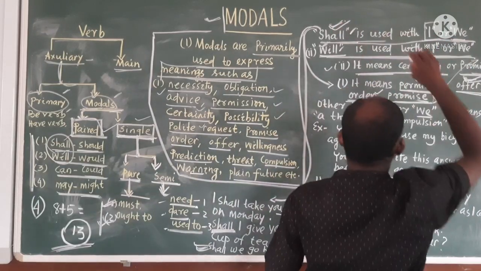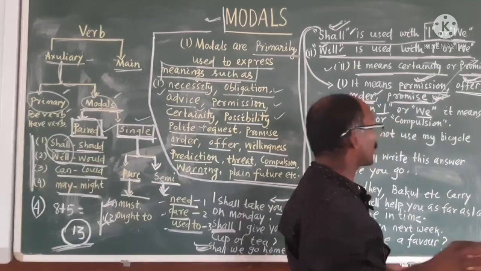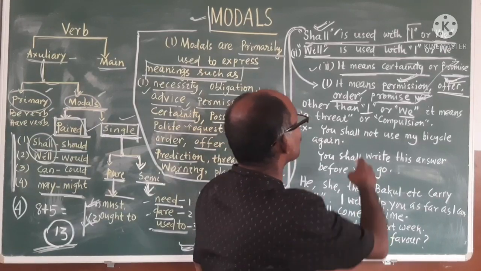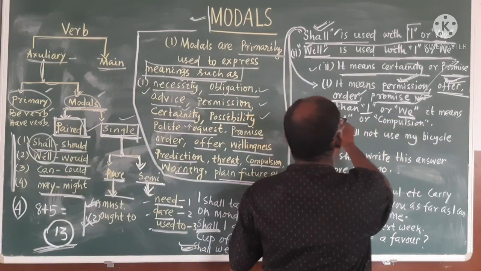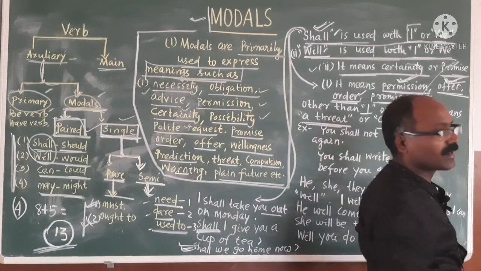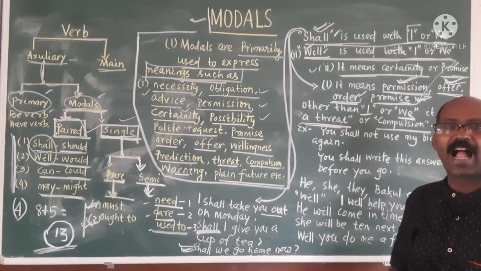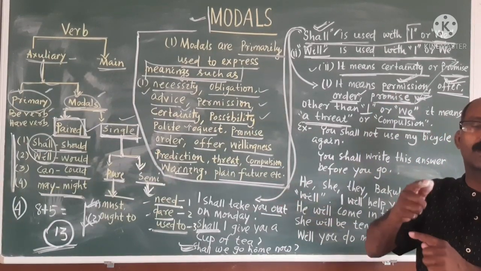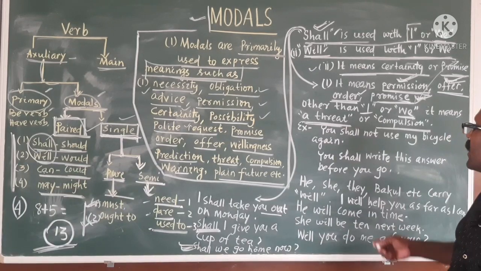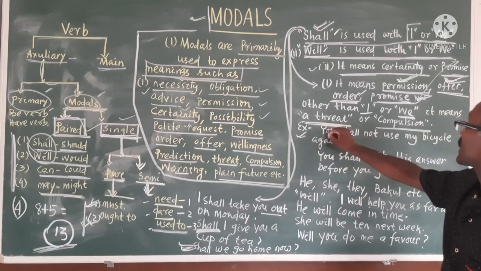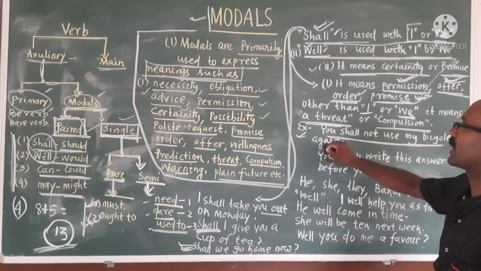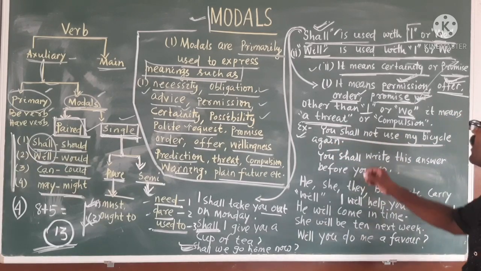Or please remember, other than I or we, I have already told you, with I or we you will use shall. If you leave I or we, and you are using they, you, other than I or we, then what will its meaning be? Its meaning will be a threat or compulsion. It is compulsory. You are threatening. Leave I, we, and use you, he, she, Bakul, Makul, like that. Isn't it? Okay, take the example. You shall not use my bicycle again.